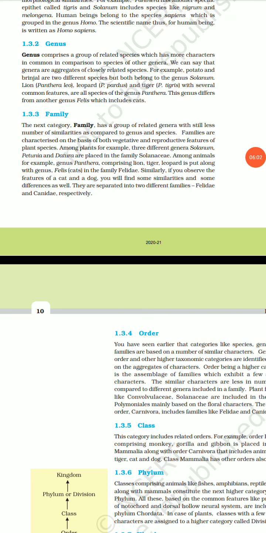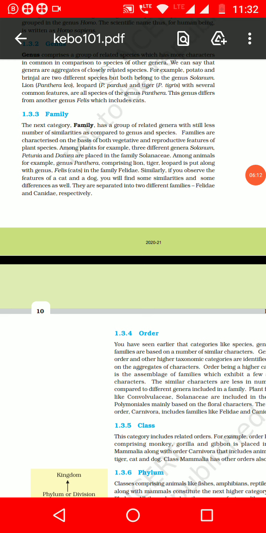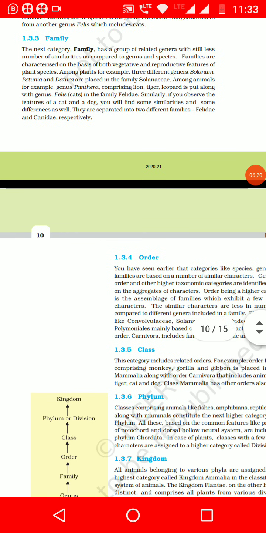Among animals we have Panthera, which comprises the lion, tiger and leopard, put along with the genus Felis, which is cats. So they belong to the same family. The lions and the cats belong to the same family, because they share some features.